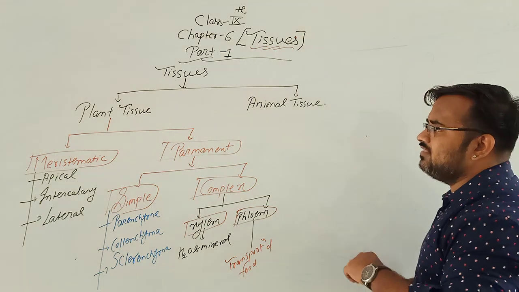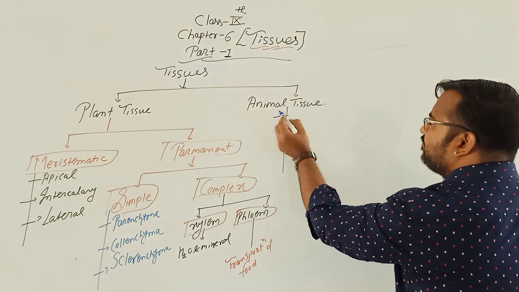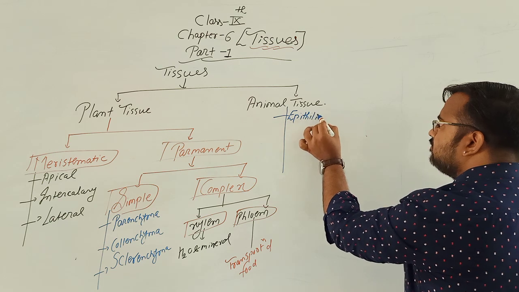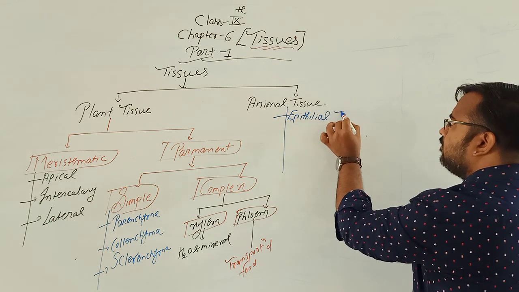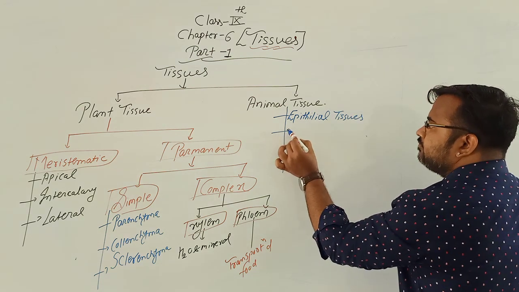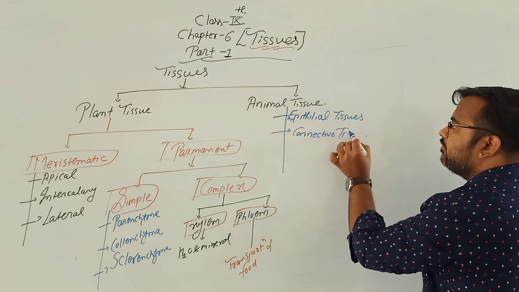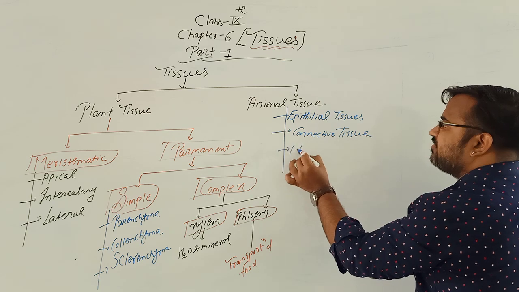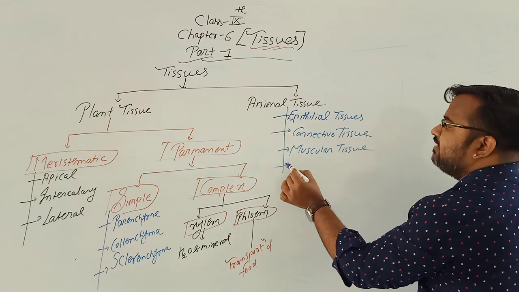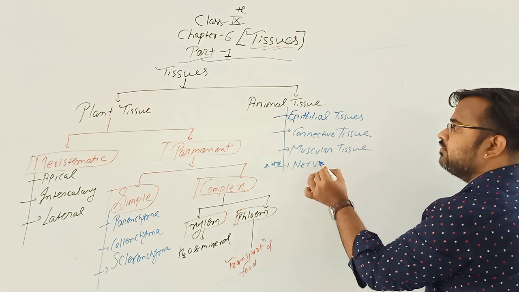Now animal tissue is further divided into four parts. Okay, epithelial tissue, connective tissue, muscular tissue, and finally the most important, nervous tissue.